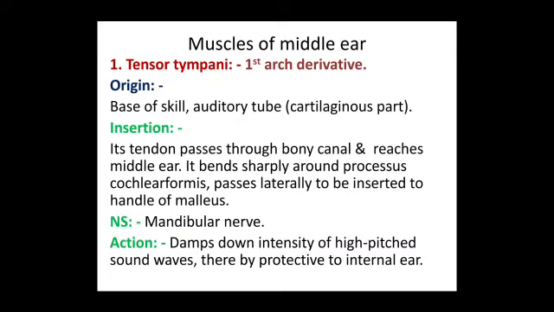Tensor tympani. This muscle is a derivative of the first arch. It originates from the base of the skull and auditory tube, that is the cartilaginous part. Its tendon passes through a bony canal and reaches the middle ear. It bends sharply around the processus cochleariformis and is finally inserted to the handle of malleus. Nerve supply is by the mandibular nerve. It damps down the intensity of high pitched sound waves, thereby protecting the tympanic membrane.